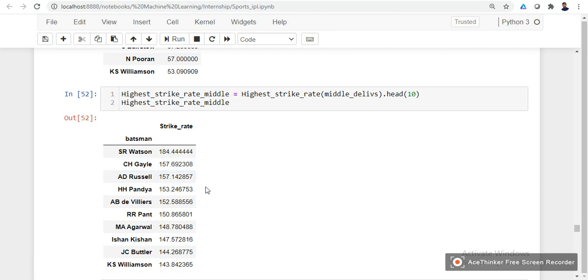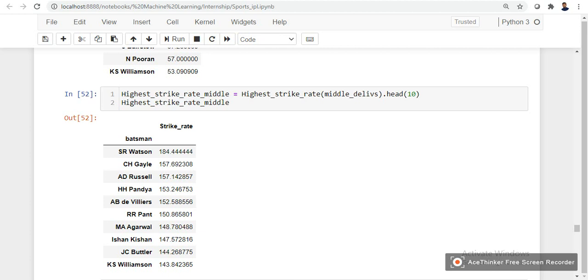So far we are analyzing the players' performance in each individual category, such as strike rate, batting average, and most runs scored. But we also want players with the best performance in all the categories together: highest strike rate, highest batting average, and most runs scored.